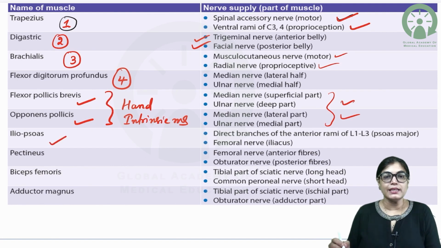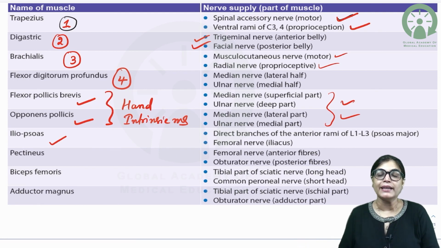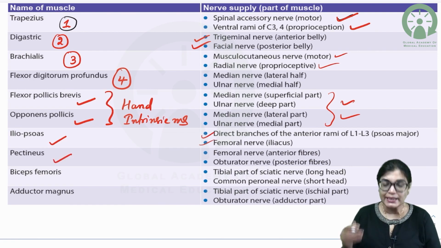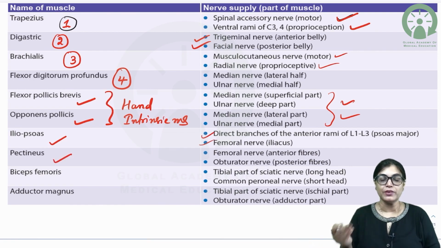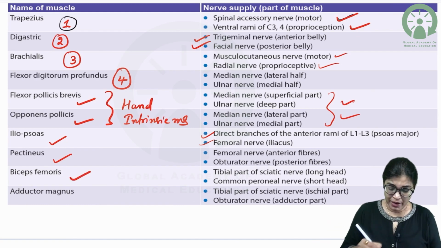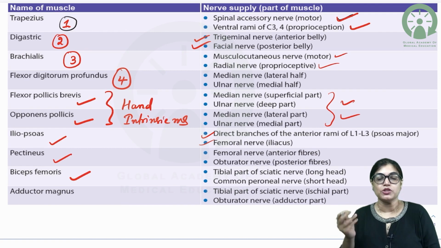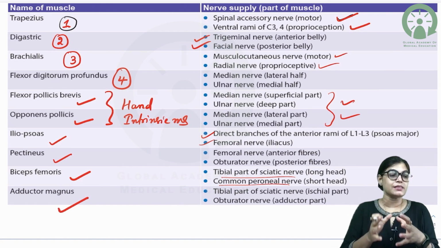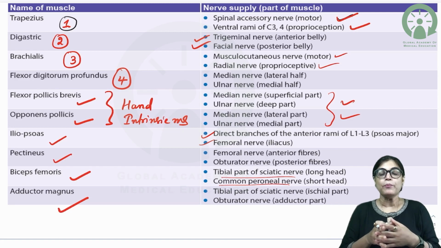Iliacus and psoas are getting innervation directly from the anterior rami of L1, L2 and L3 and also from the femoral nerve. Pectineus, we have already talked, is getting innervation from both the femoral and the obturator nerve. Biceps femoris, we already know, short head via common peroneal nerve and long head by the tibial component of sciatic nerve.